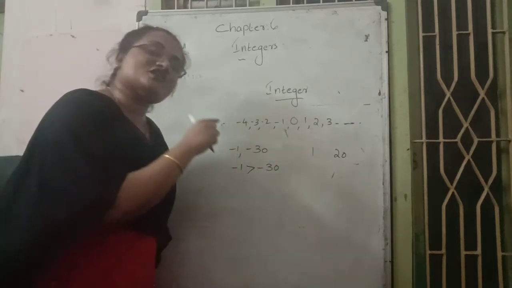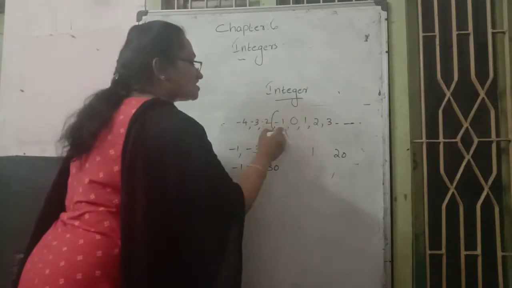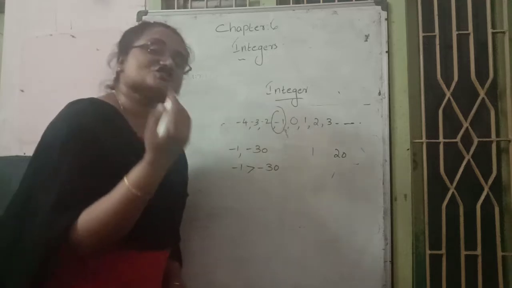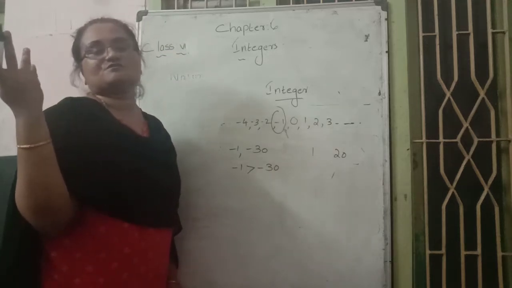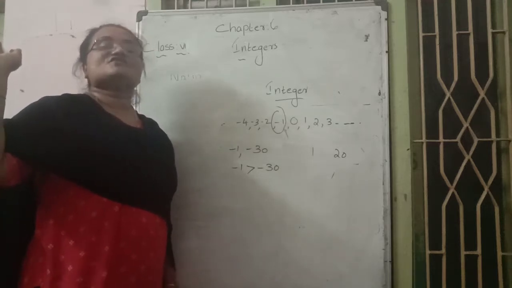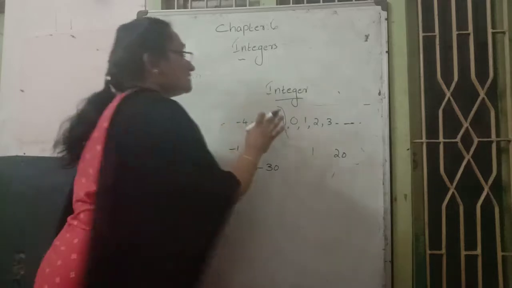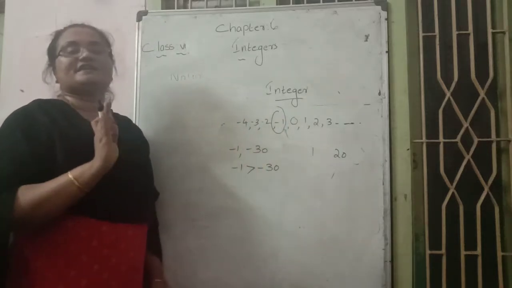Which is the greatest negative integer? -1. Which is the smallest negative number? We can't say, because infinite numbers are there. But when asked for the greatest, -1 is the greatest negative integer.